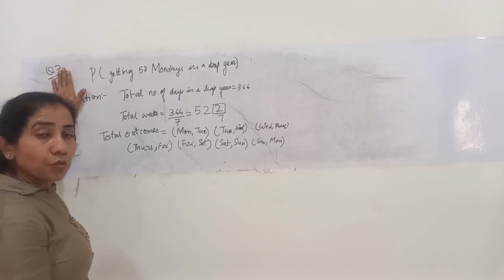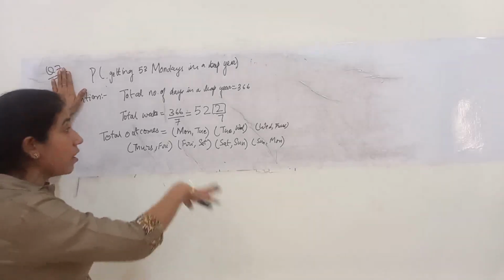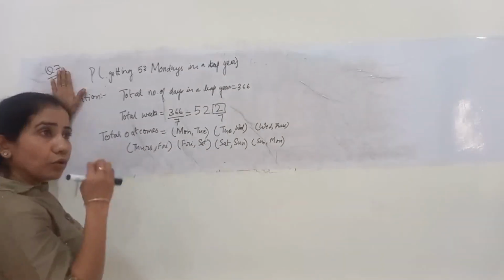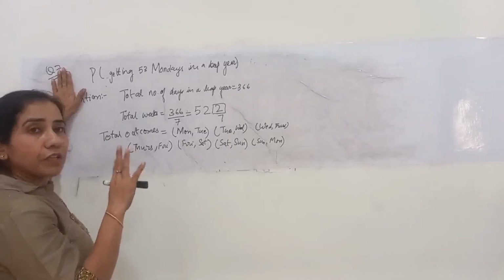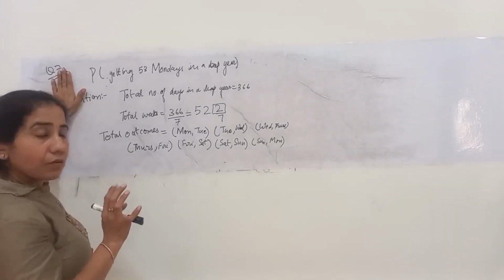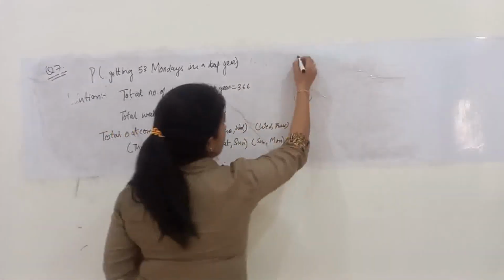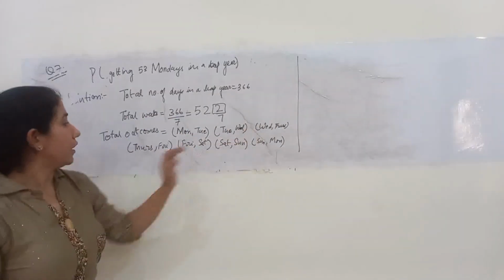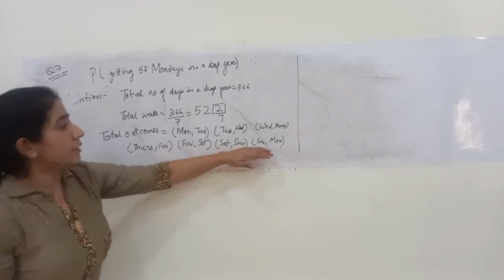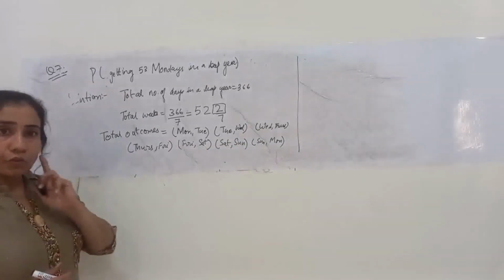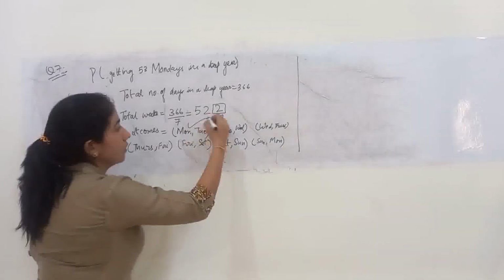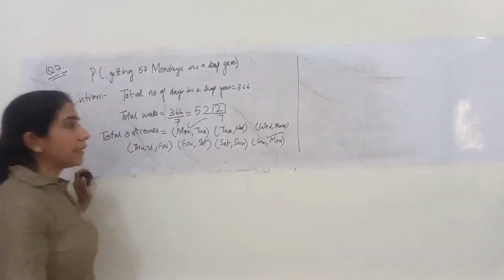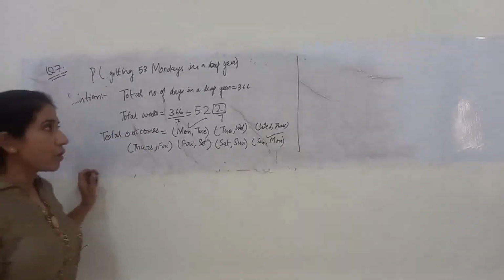In both cases there are 53 Mondays. So how many possible outcomes are there? 1, 2, 3, 4, 5, 6 and 7. Out of those 7 outcomes, for Monday to be 53, there are 2 favorable outcomes.